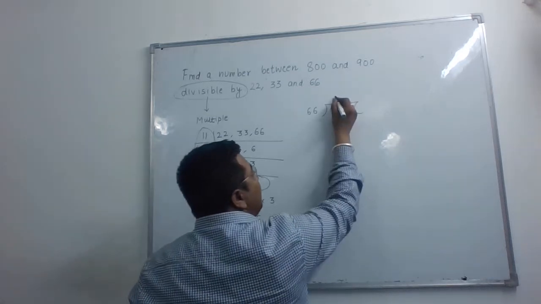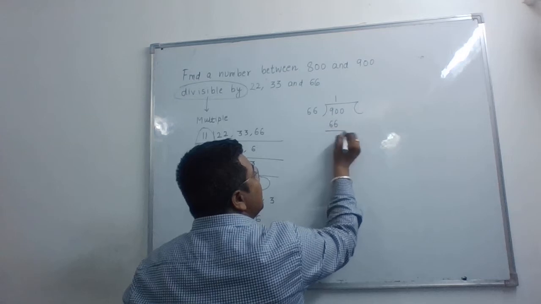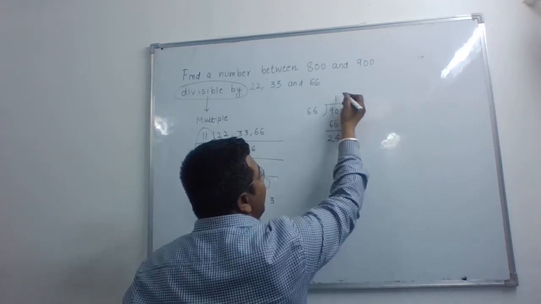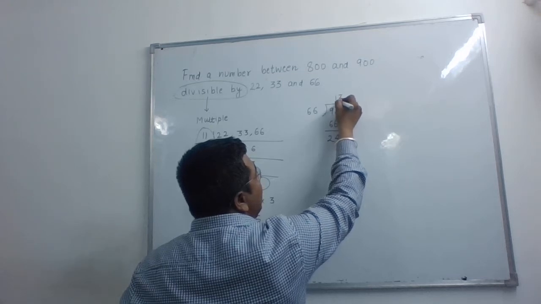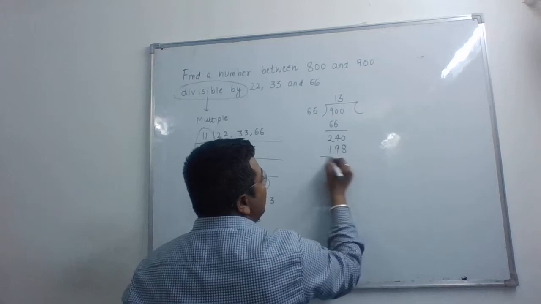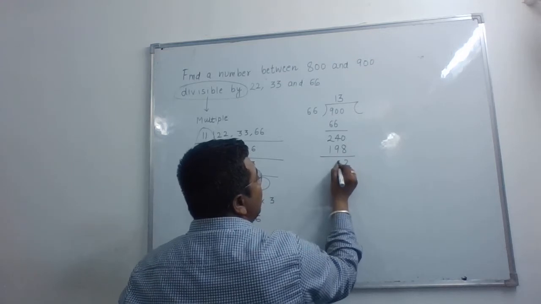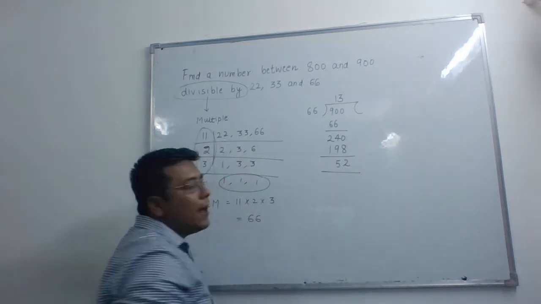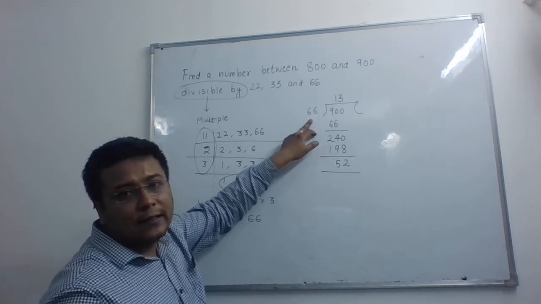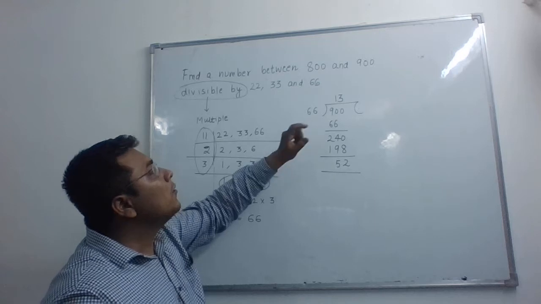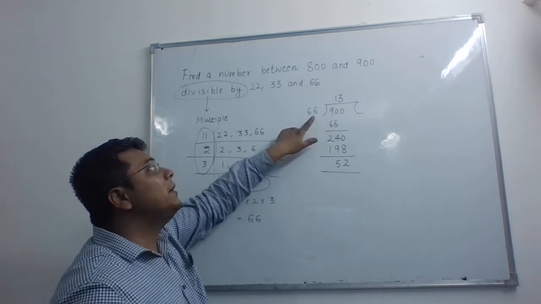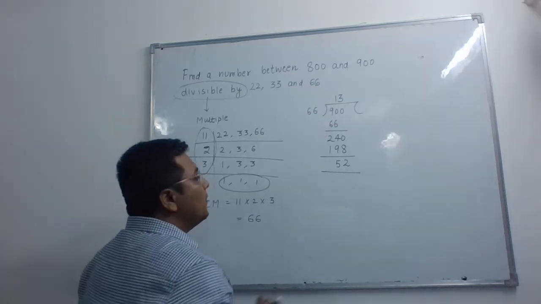When we divide 900 by 66, we get 13 and a remainder of 42. We see that 900 is not divisible by 66 exactly, but we can get a number between 800 and 900 if we multiply 66 with 13.